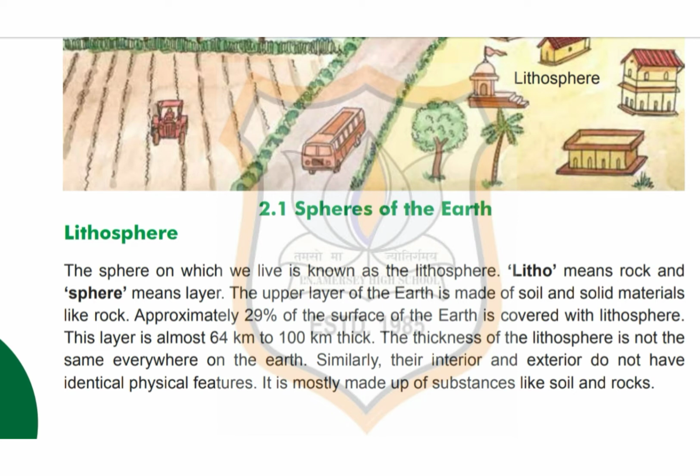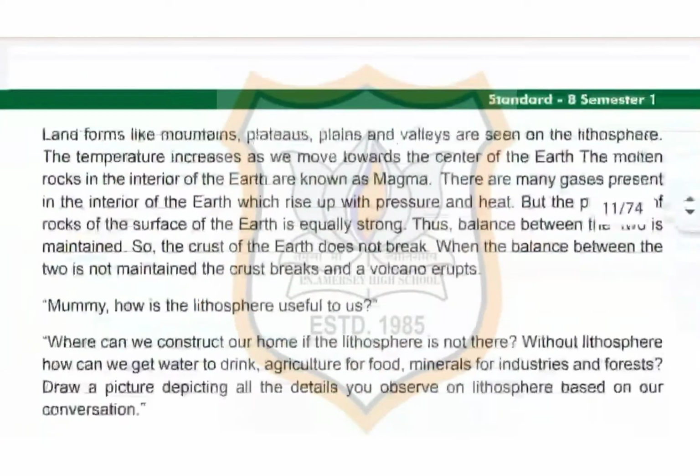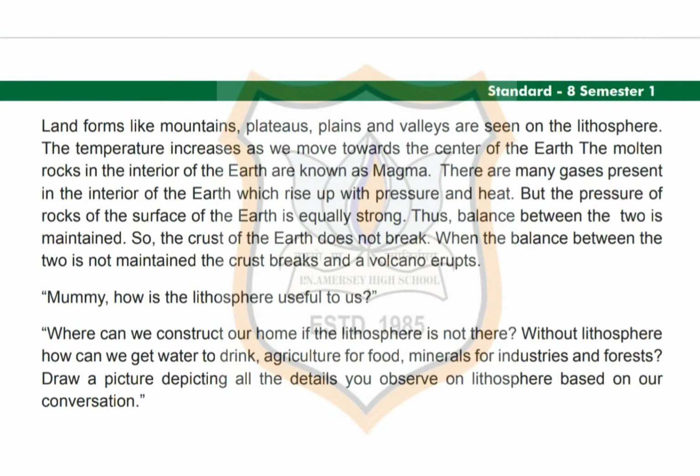Similarly, their interior and exterior do not have identical physical features. It is almost made up of substances like soil and rocks. Now, landforms like mountain, plateau, plains and valleys are seen on the lithosphere.